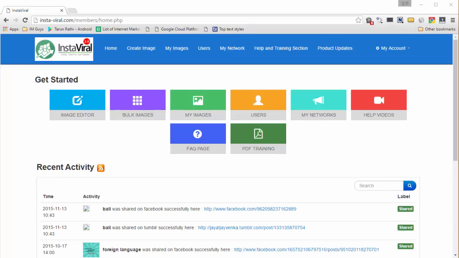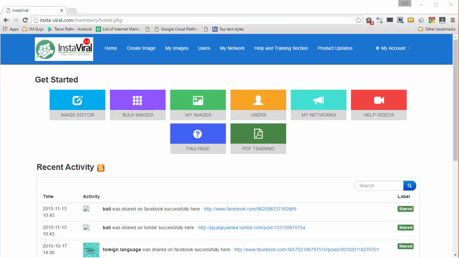a unique web-based SaaS application that will get you an endless amount of free traffic from social media sites like Facebook, Twitter, Pinterest, and image sharing sites like Instagram, MobiPic, ImageShare, and also blogging platforms like WordPress, Blogger, and Tumblr. Instaviral uses the power of viral images to get you this traffic from all these sites.